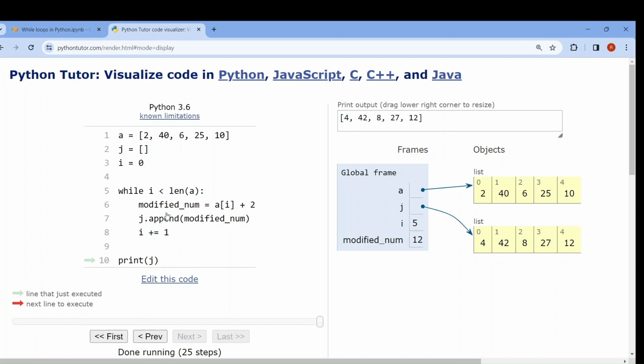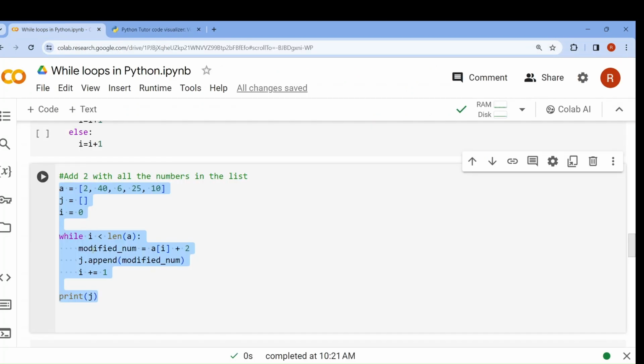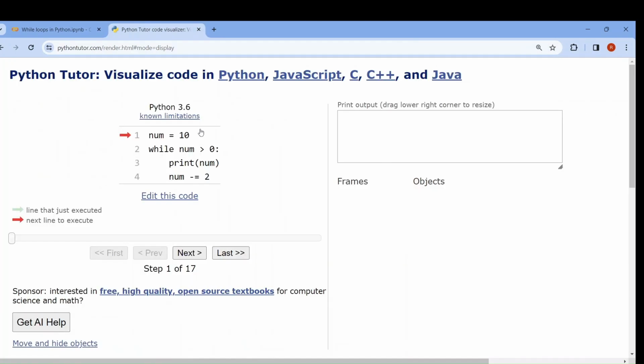Clear? Okay. Now another example. num equals 10, and I have given a condition: until the number is greater than 0, print the number. Number is printed and number will be decreased by 2. So it will become 8. See here it has become 8.